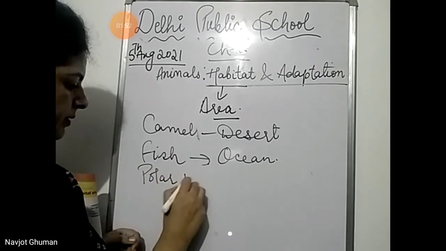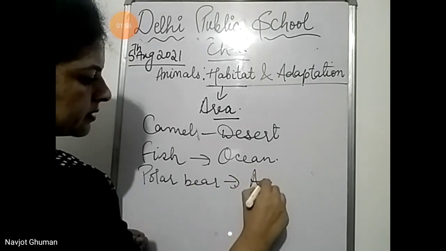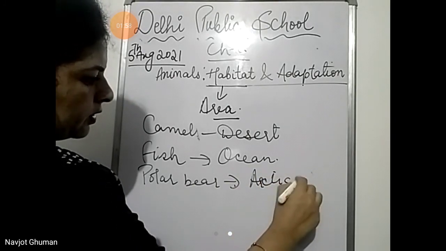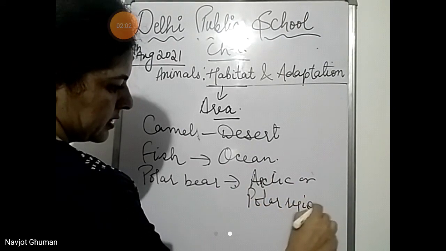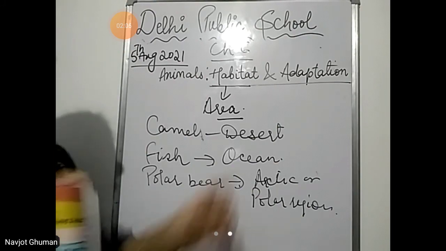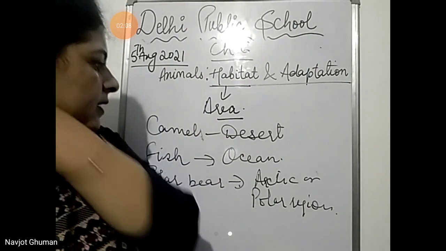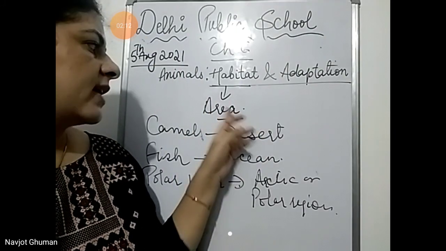Polar bear live in Arctics or polar regions. So what is the habitat of polar bear? Polar regions. So what are habitats? These are the areas where the particular animals naturally live, that are known as habitats.